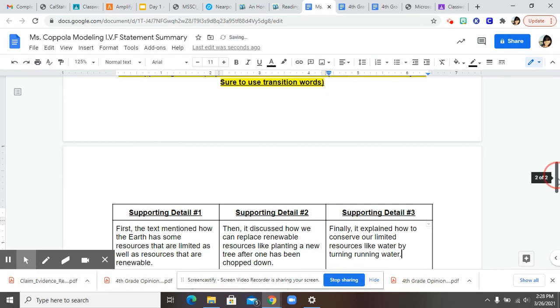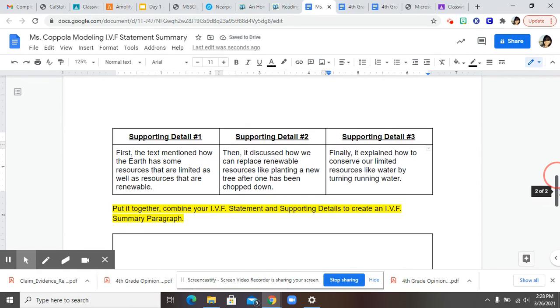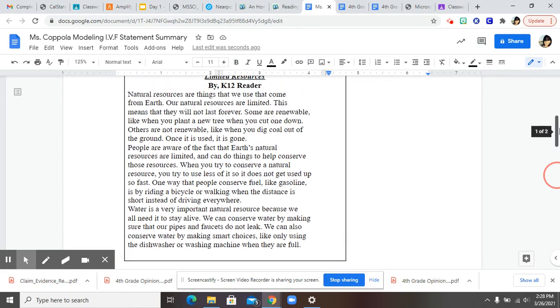Okay. So now it says my last step is put it together because right now we chunked it